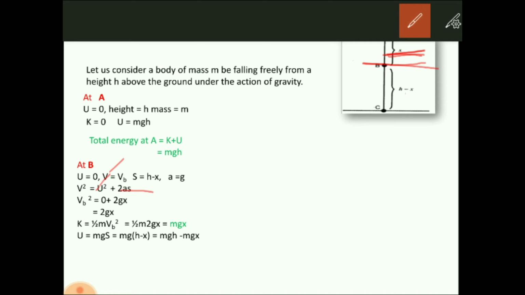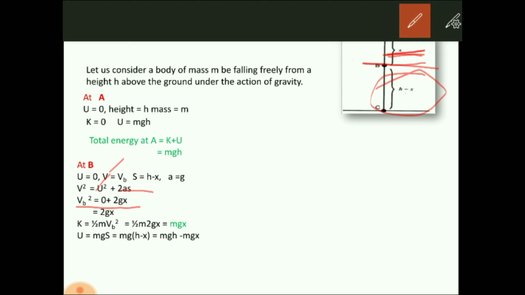Now the body has reached b by traveling distance x, but what about the height at b? The height at b will be h minus x. Now from here, vb square equals 0, because the initial velocity is 0, plus 2 a x. Here there is a little confusion, so don't get confused.